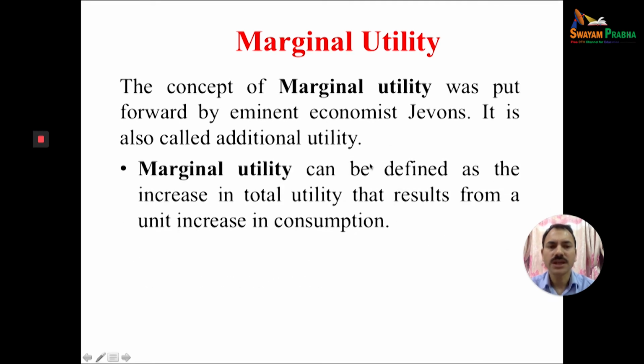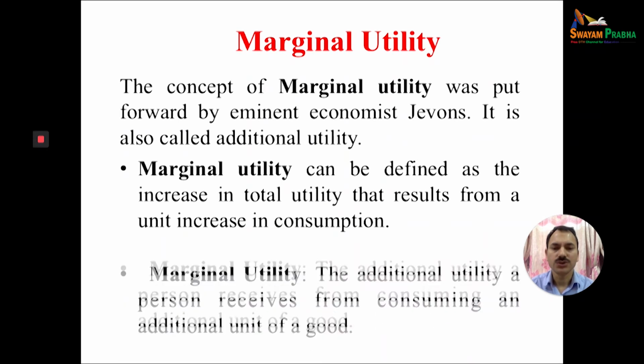Marginal utility can be defined as the increase in total utility that results from a unit increase in consumption. When you consume one more unit of the product, or maybe one less, as a result there is an addition in the total utility. That is called marginal utility.